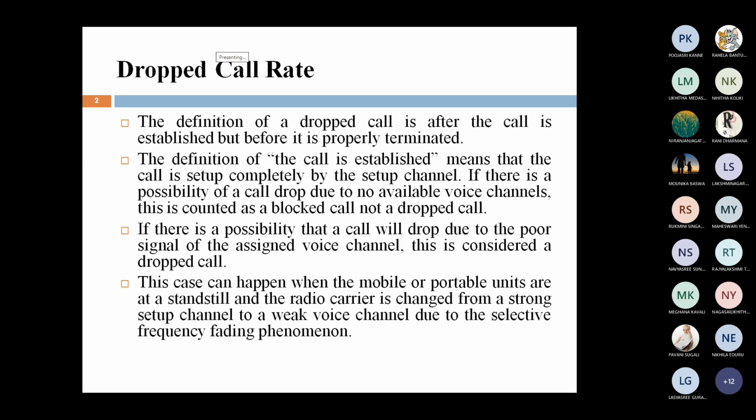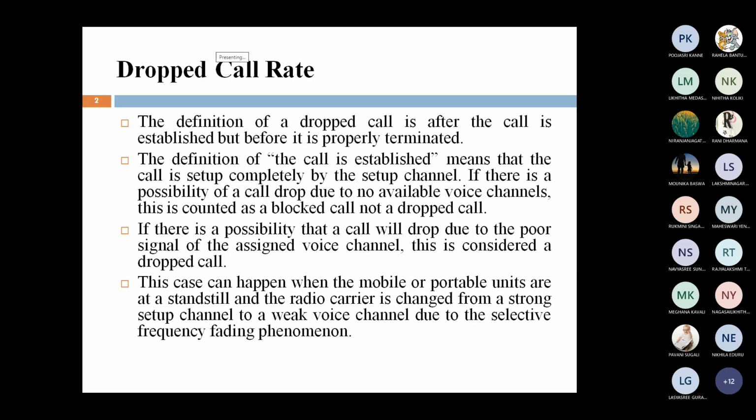Based upon this, now we have to define the dropped call. What is a dropped call? The call is established and the call is in progress, and suddenly the call is terminated due to interruption, before being properly terminated. If the user terminates it, there is no issue, but without termination by the user, suddenly the call is terminated. That is called a dropped call.